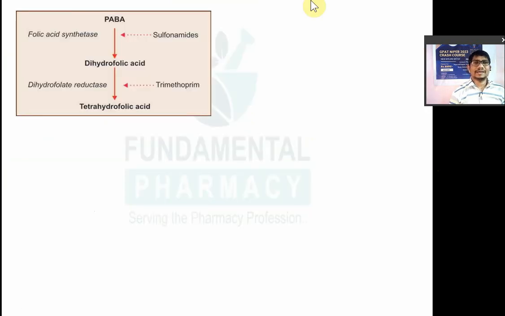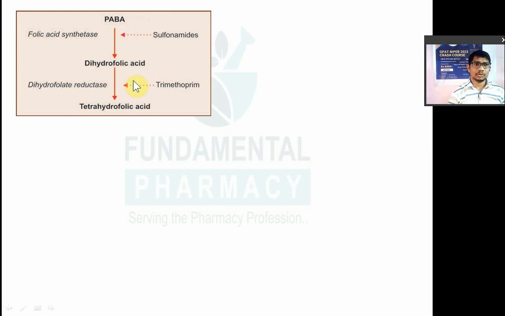Now mechanism of action of your sulfa drugs. They are bacteriostatic, they are not bactericidal. You have to remember. Now bacteria will synthesize folic acid by using a precursor known as para-amino benzoic acid. तो ये PABA जो होता है that is a precursor for folic acid. Now PABA is converted into dihydrofolic acid by the enzyme folic acid synthetase. So PABA is converted into dihydrofolic acid by folic acid synthetase.